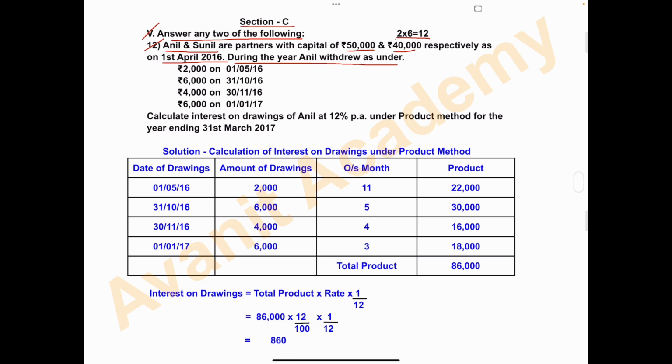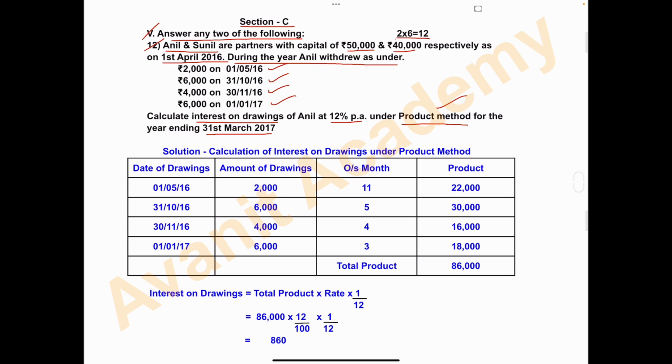That is rupees 2000 on 1st May 2016, rupees 6000 on 31st October, rupees 4000 on 30th November, rupees 6000 on 1st January. Calculate interest on drawing of Anil at 12% per annum under product method for the year ending 31st March 2017. So what we have to do? Calculate interest on drawing under product method.